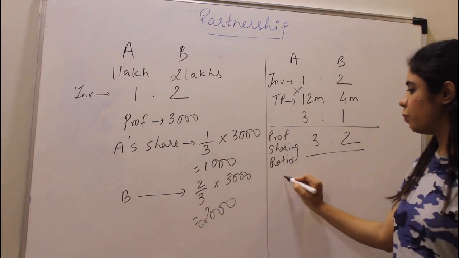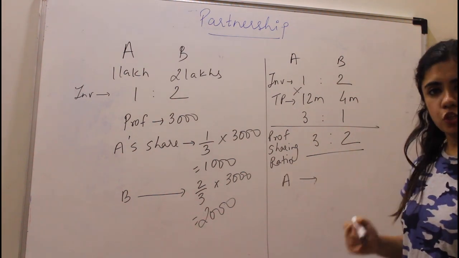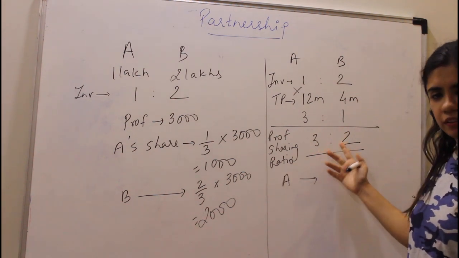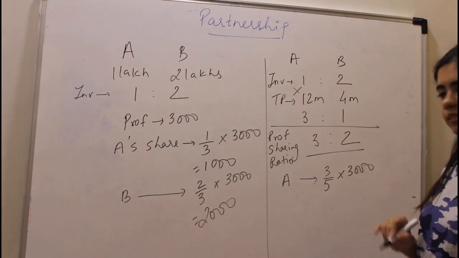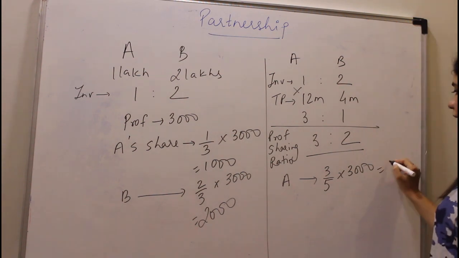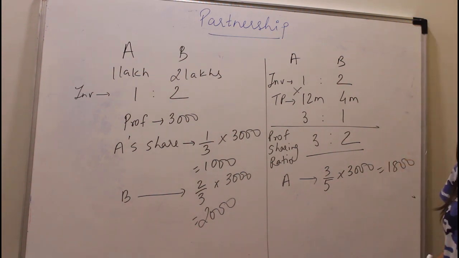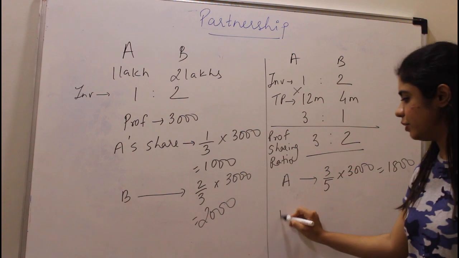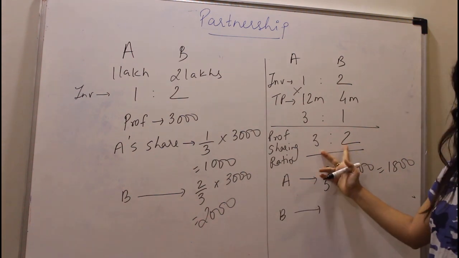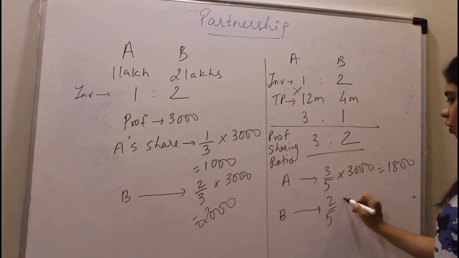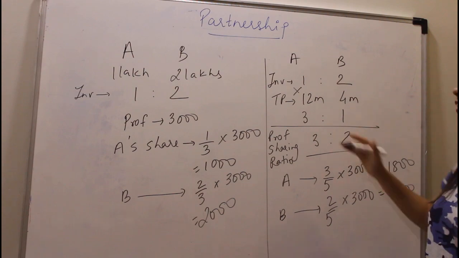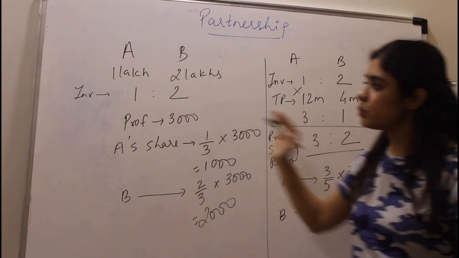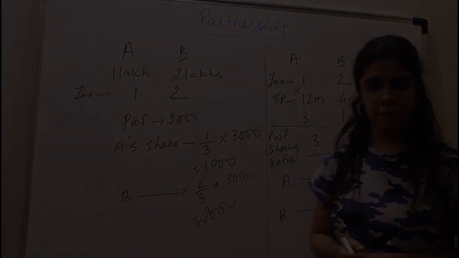Now if I ask you what is A's share? A will get 3 upon total, so that is 3 by 5 of 3,000 rupees. So A will get 1,800 rupees. Correct? Because this is 1,800, B will get 2 by 5, so that is 2 by 5 of 3,000 rupees, which is 1,200 rupees. So this is involving the concept of time period. This is without the concept of time period.